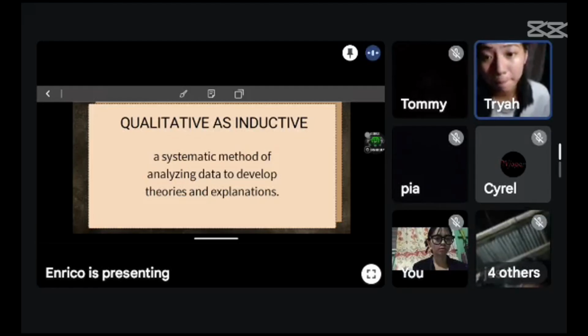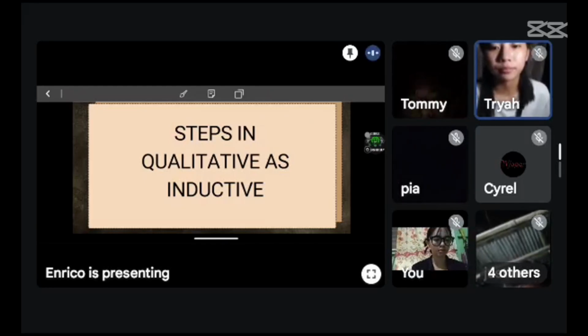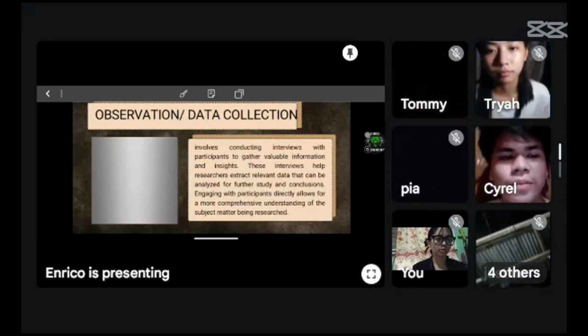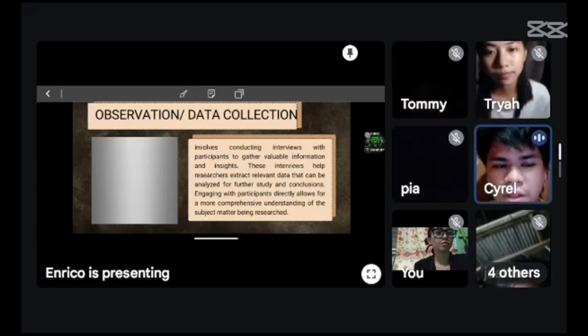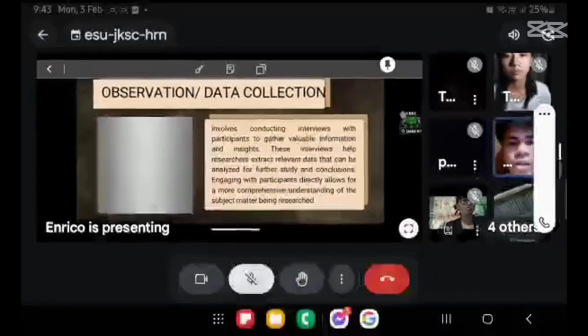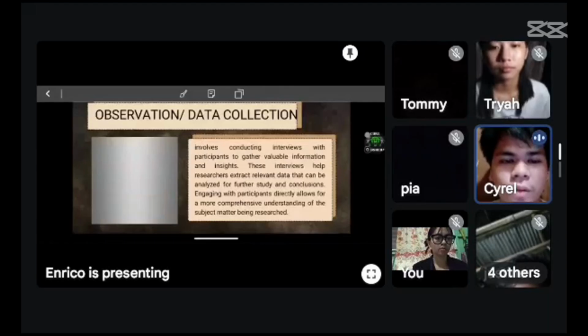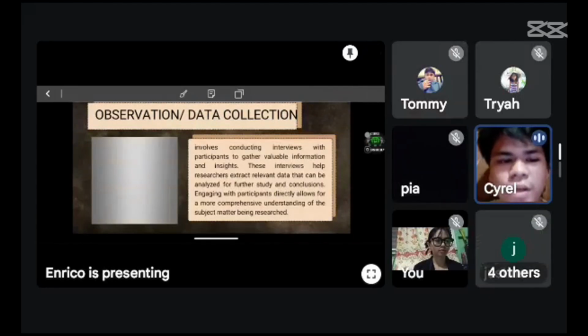Next, the steps in the qualitative as inductive approach. The collection of data involves conducting interviews with participants to gather valuable insight. This interview helps researchers extract relevant data that can be analyzed for further study and conclusions. Engaging with participants directly allows for a more comprehensive understanding of the